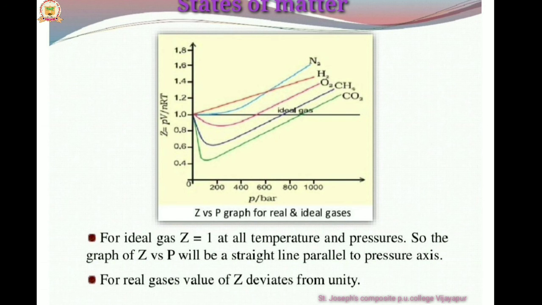In other words, the behavior of a gas becomes more ideal when the pressure is very low and the temperature is very high. Up to what pressure a gas will follow the ideal gas law depends upon the nature of the gas and its temperature. The temperature at which a real gas obeys the ideal gas law over an appreciable range of pressure is called the Boyle's temperature or Boyle's point. This is important for 1 mark. What do you mean by Boyle's temperature?